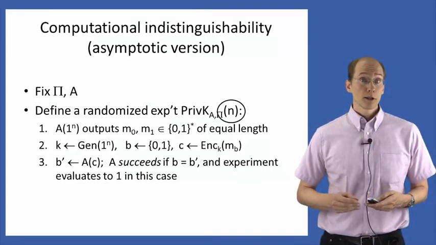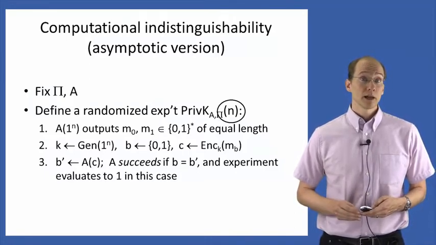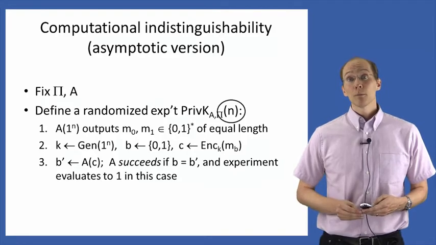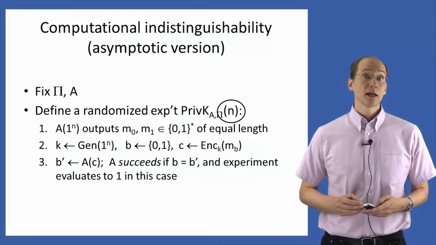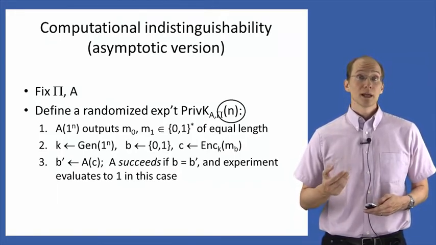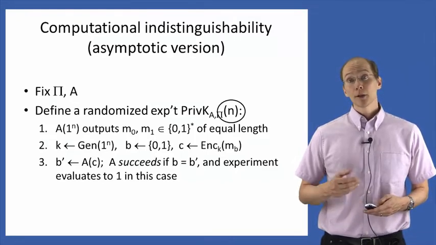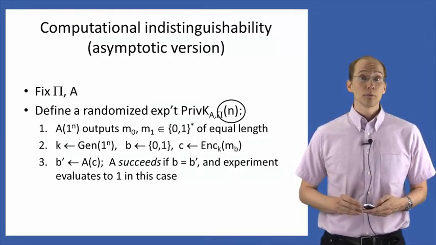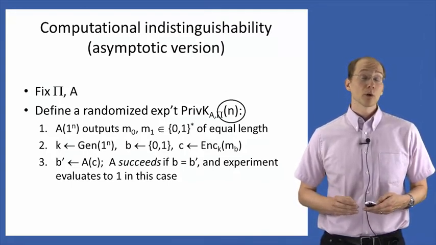The second part of the experiment is exactly as before. We choose a key K by running the key generation algorithm on input 1^n. We choose a uniform bit B, and then we encrypt the message M_B using the key K that we just generated to obtain a ciphertext C. We give the ciphertext to A, who outputs a bit B', and we'll say that A succeeds if B is equal to B', and we'll define the experiment to output 1 in this case.